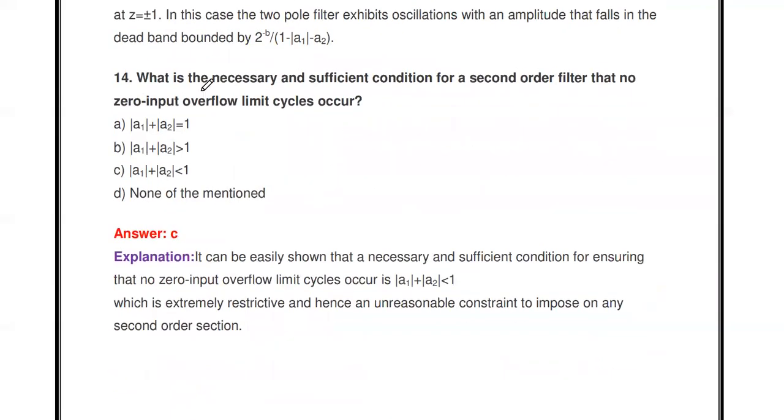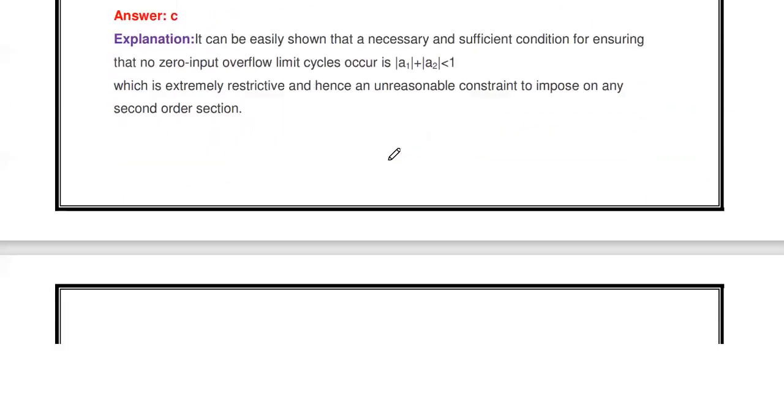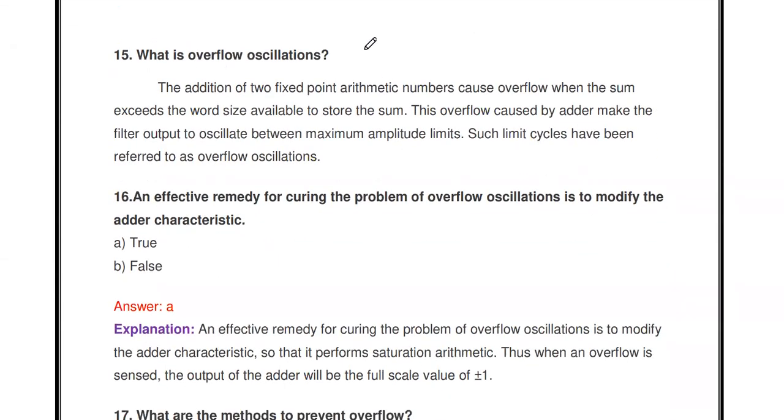The next thing: what is the necessary and sufficient condition for a second order filter so that no zero input overflow limit cycle occurs? The condition is that modulus of A1 plus modulus of A2, where A1 and A2 are the filter coefficients of that second order filter, should be less than 1. This is the necessary and sufficient condition for no zero input limit cycle oscillation.